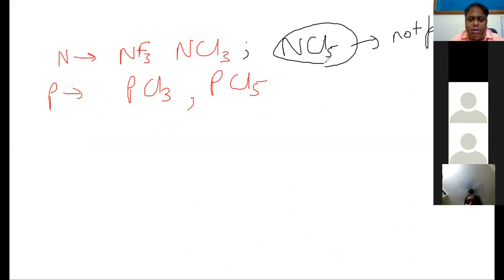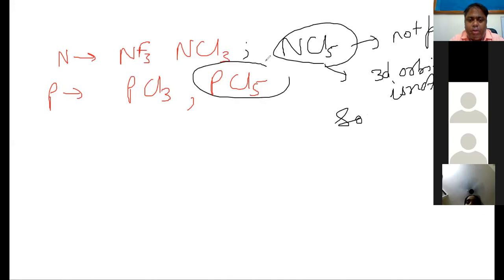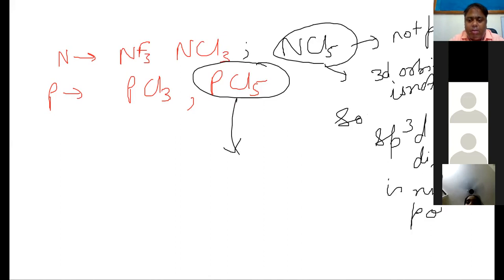It is because nitrogen does not have d orbitals, so sp3d hybridization is not possible. But PCl5 can be formed.